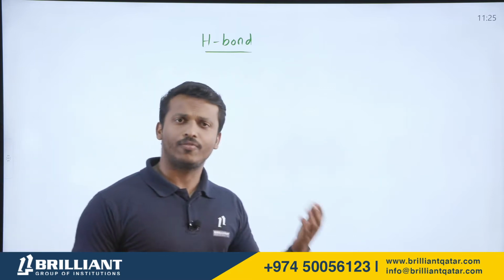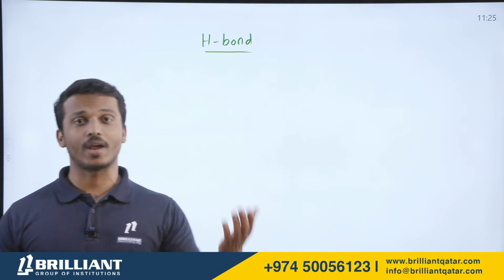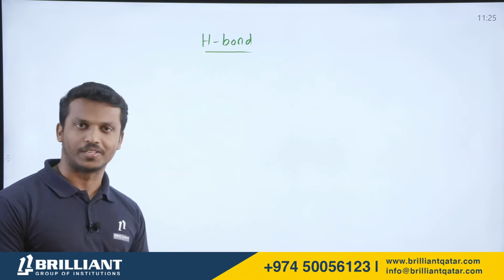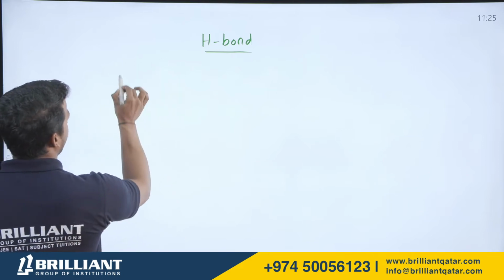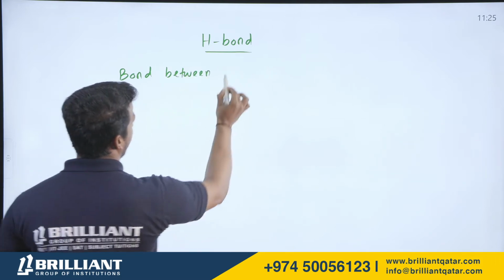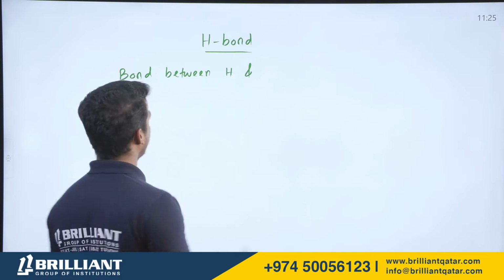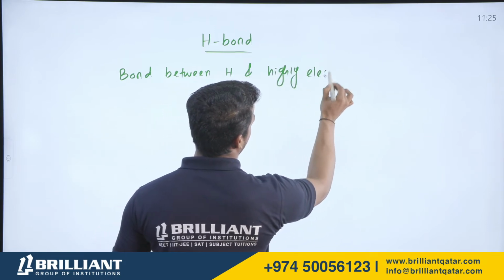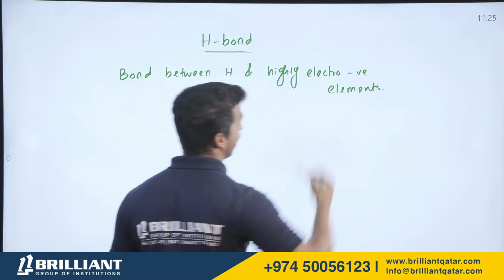You know, there are different types of bonding, right? Van der Waals force of attraction, hydrogen bonding, covalent bonding, ionic bonding, metallic bonding. One of the strongest bonds is the hydrogen bond. What can we define as a hydrogen bond? The bond between hydrogen and highly electronegative elements. Which all are highly electronegative elements?